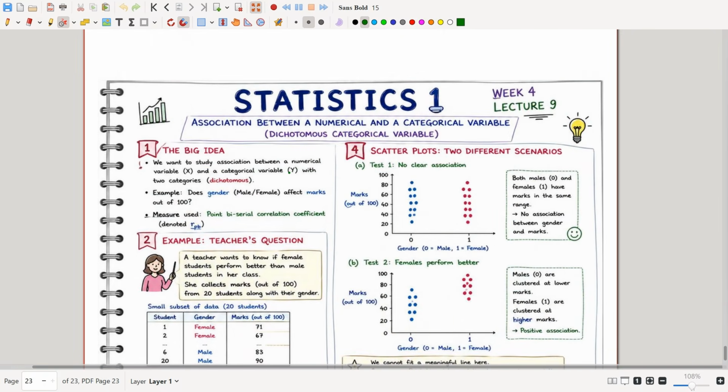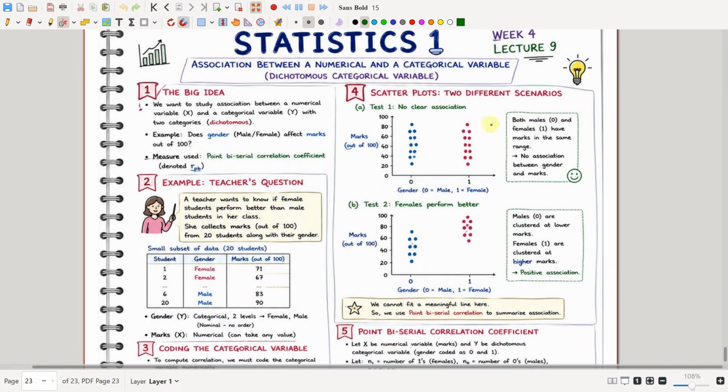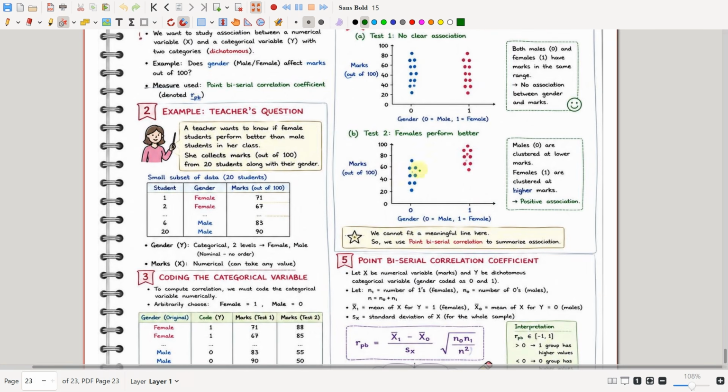Then you will scatter plot the two different scenarios. With marks out of 100, you will be drawing the marks of all the male students here, and we are drawing the marks of female students like this. In test 1 you have no clear association, and in test 2 the females are performing better.